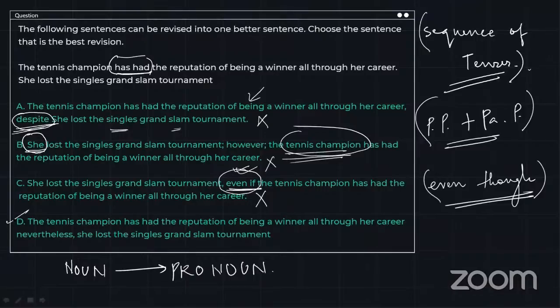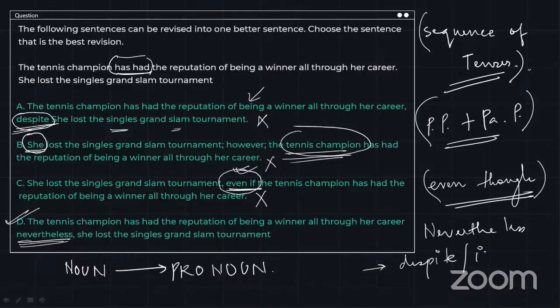All right. Finally, we have statement D that uses the conjunction nevertheless. Now, what does nevertheless mean? Nevertheless means despite or instead of or even though.